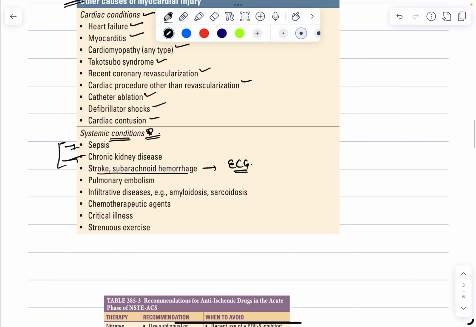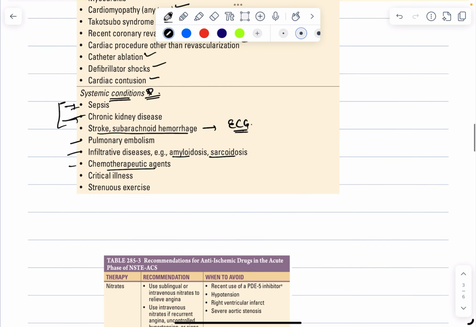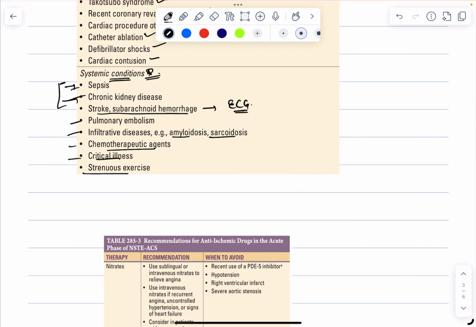Or other causes could be pulmonary embolism, infiltrative diseases like amyloidosis, sarcoidosis, or chemotherapeutic agents, or critical illness or strenuous exercise as well.